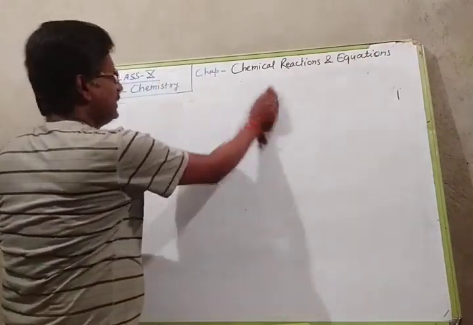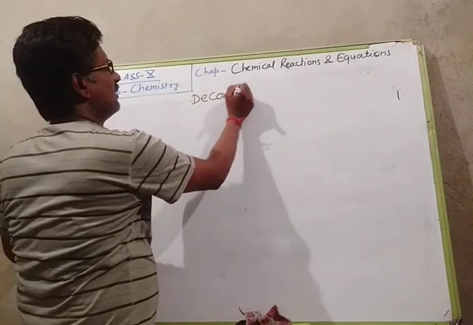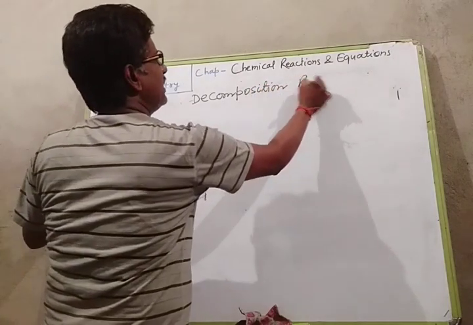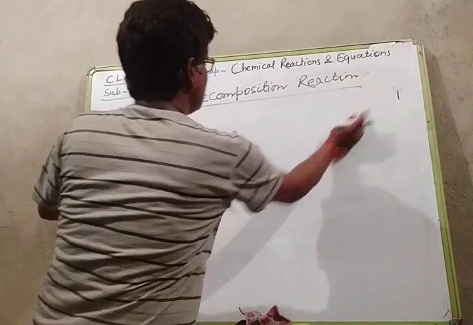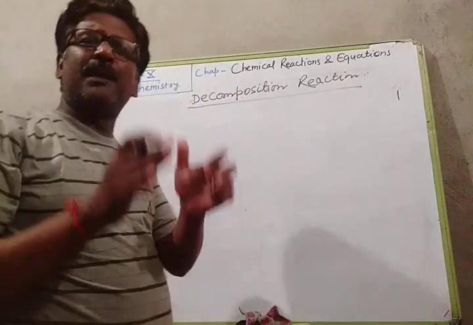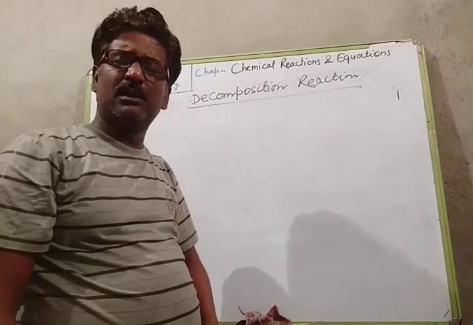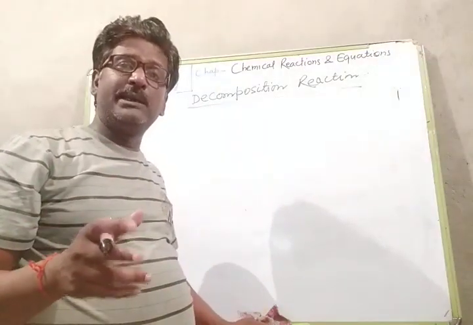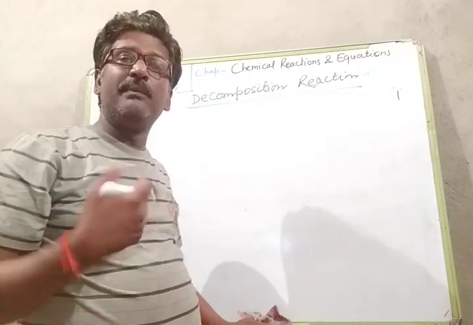After combination reaction, there is decomposition reaction. In decomposition reaction, as the name suggests, decompose means splitting, breaking. And whenever any chemical substance is splitting, without energy it cannot be split.